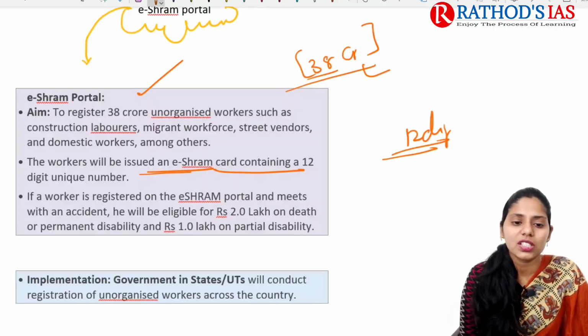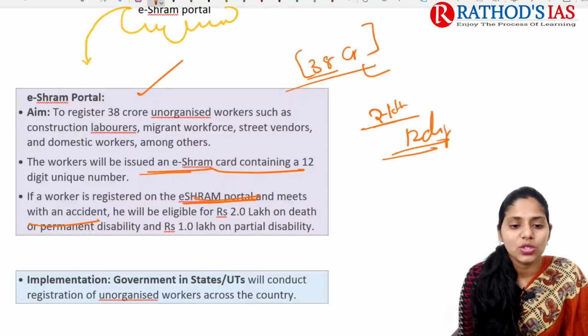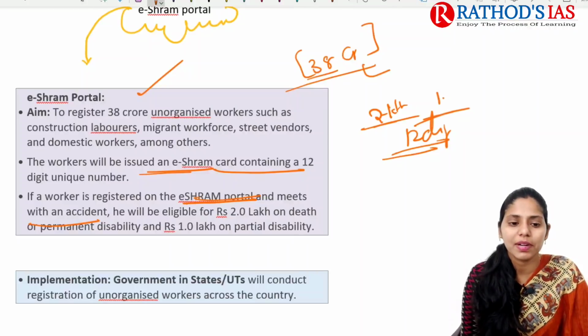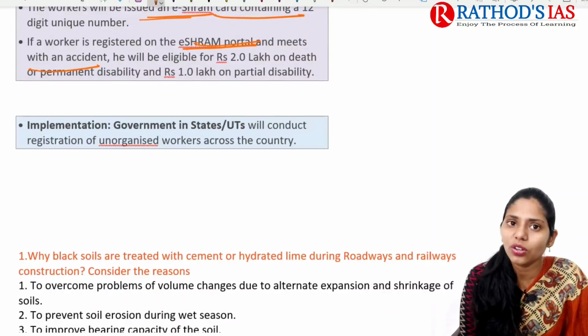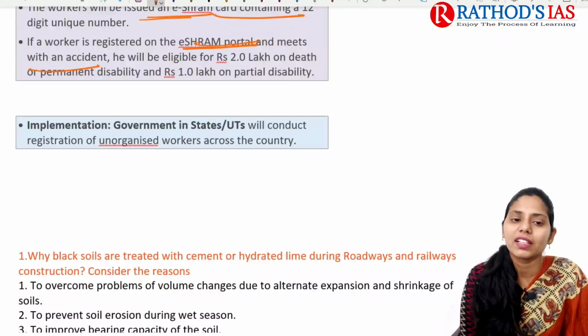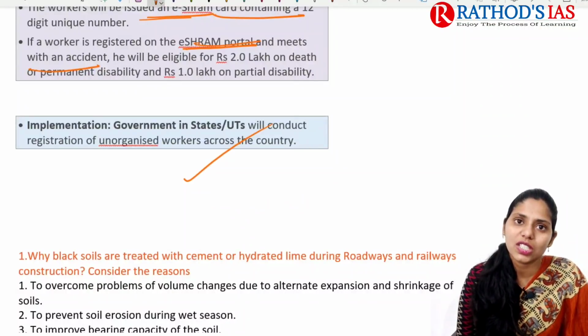If a worker is registered under this E-Shram portal and meets with an accident, then they will be eligible for up to 2 lakhs of insurance on death as well as permanent disability, and they can get 1 lakh rupees for partial disability. The implementation is under the control of states or union territories, and they will be conducting registration of unorganized workers across the country. So this is just about this topic, and I hope it is very much clear now.